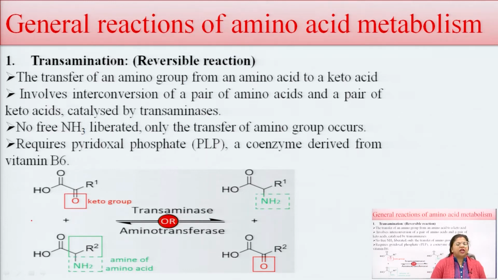What are the general reactions of amino acid metabolism? There are three different metabolic reactions in amino acid metabolism. The first one is the transamination reaction, which is a reversible reaction.